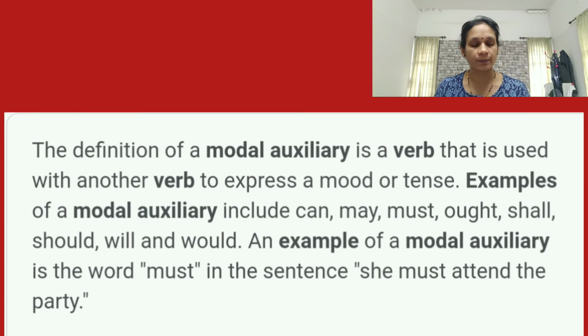The next activity, children: fill in the blanks in the column in the table below. One is done for you. What is it? Modal auxiliary. In our classes, we already learnt about modal auxiliary verbs. Here, many examples are given: will, would, shall, should, etc. Then you want to write their functions and also frame a new sentence related to this modal auxiliary.